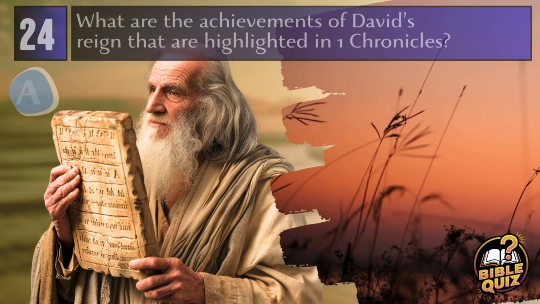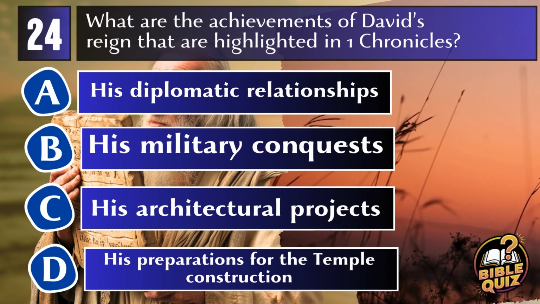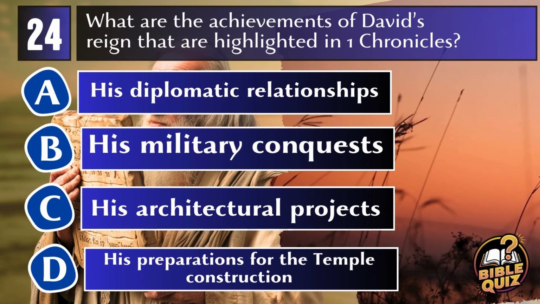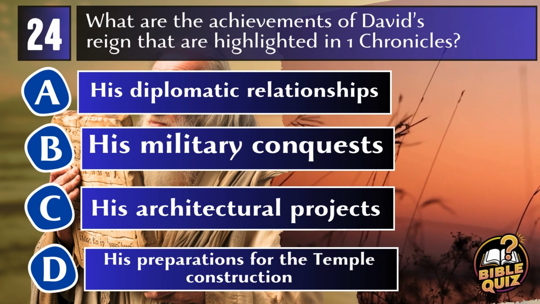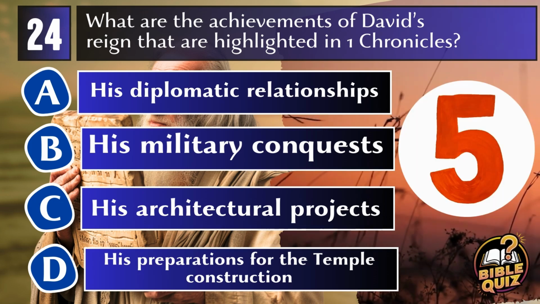Question 24. What are the achievements of David's reign that are highlighted in 1 Chronicles? A. His diplomatic relationships. B. His military conquests. C. His architectural projects. D. His preparations for the temple construction.